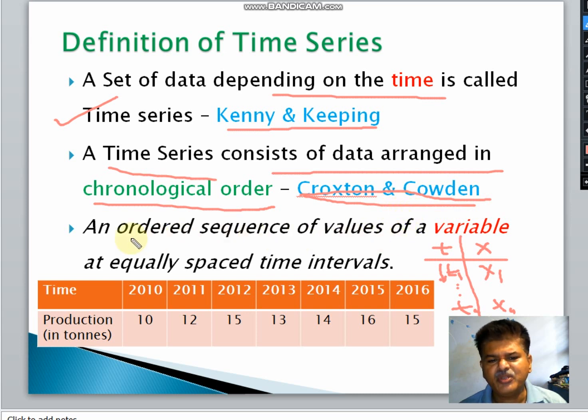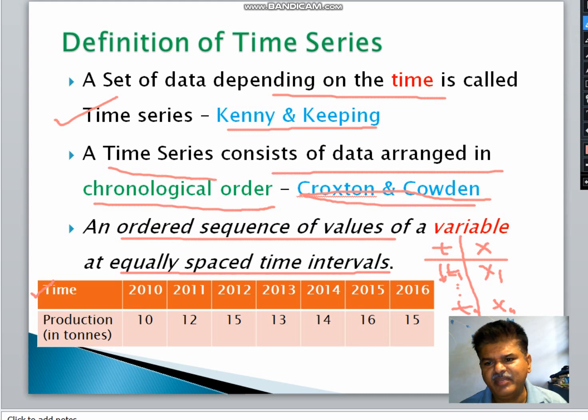And an ordered sequence of values of a variable at equally spaced time intervals is also known as a time series. That means the time intervals should be equal. If you see this example, the first row is related to the time, which is given as 2010.